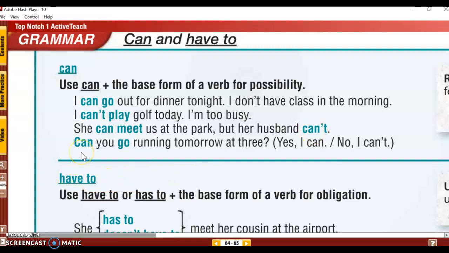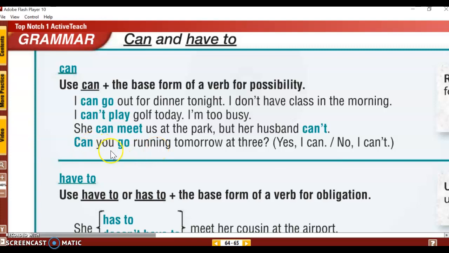How about a question? Can you go running tomorrow at 3? Yes, I can. No, I can't. So notice, can you go running?